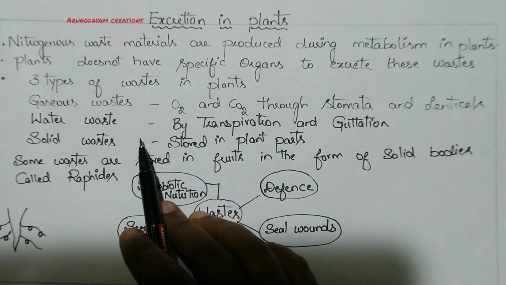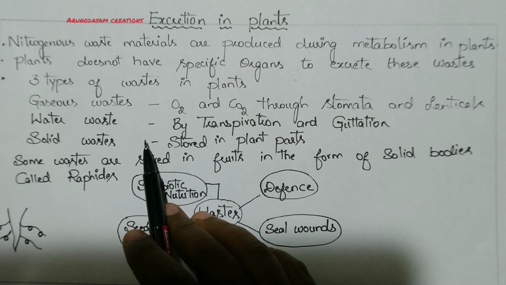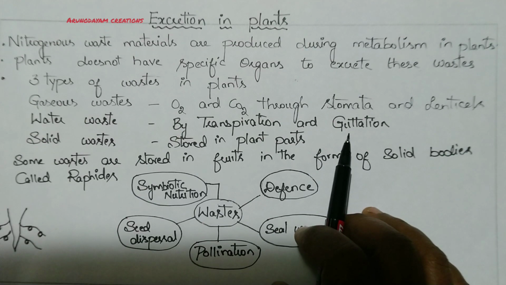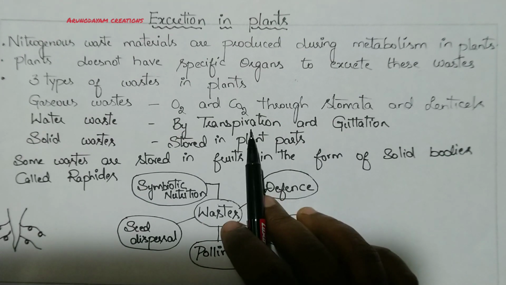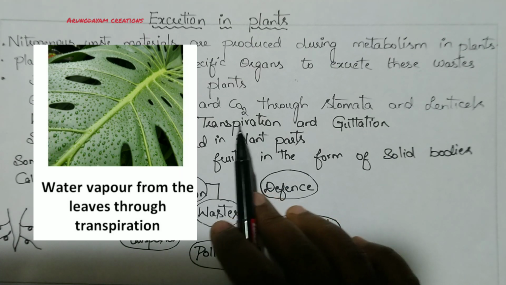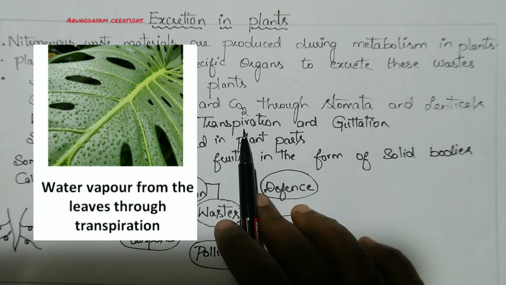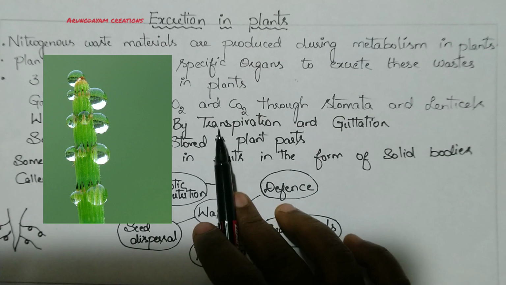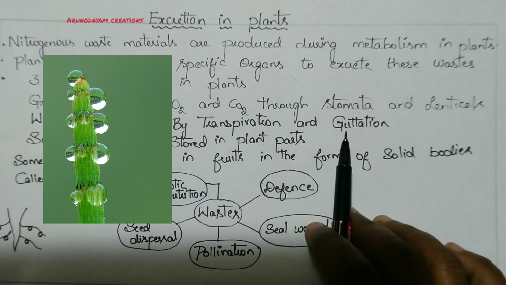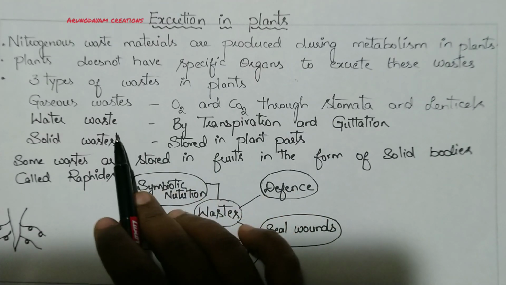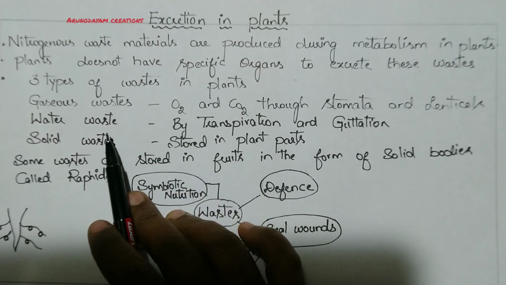Next, water waste. Extra amount of water is present in the plant body and it is removed by transpiration and guttation processes. We already know about transpiration. Extra amount of water is removed from the plant body in the form of water vapor; that process is called transpiration. And if water is removed in the form of water droplets itself, then that process is called guttation. So by these two processes, the plant will remove water waste from their body.